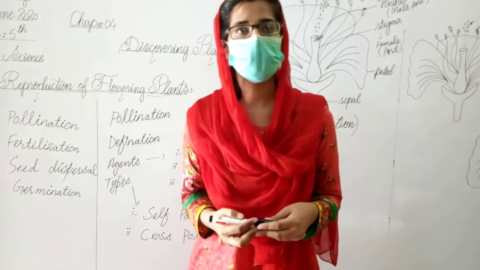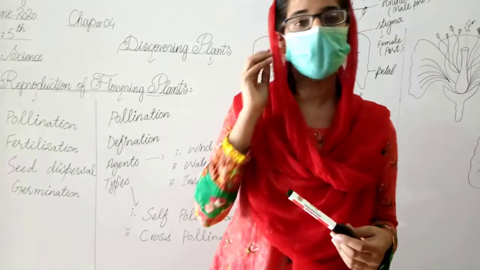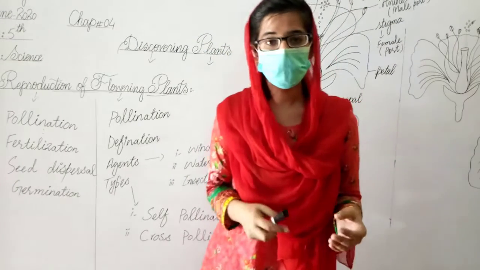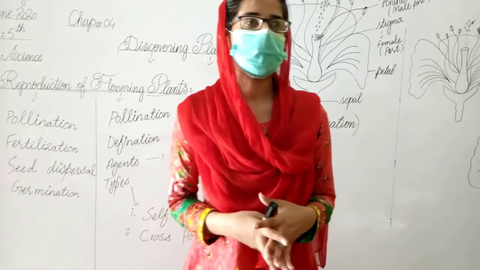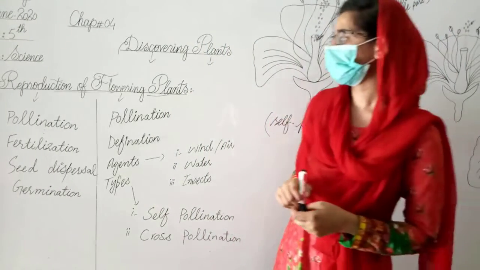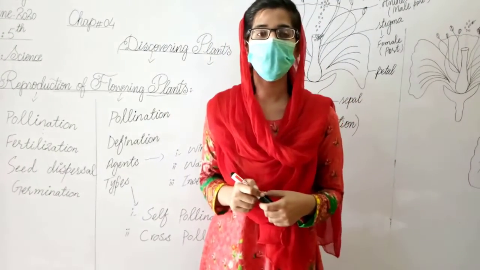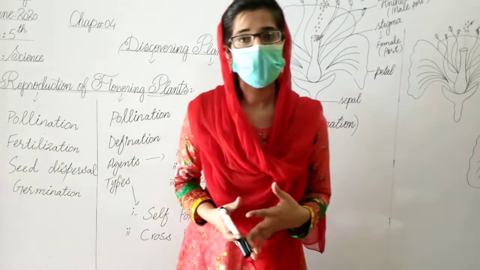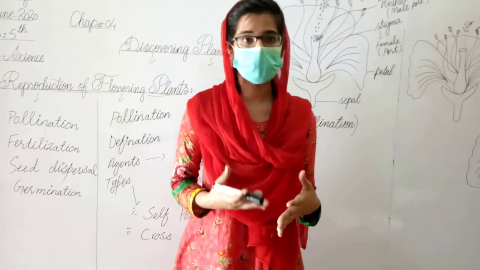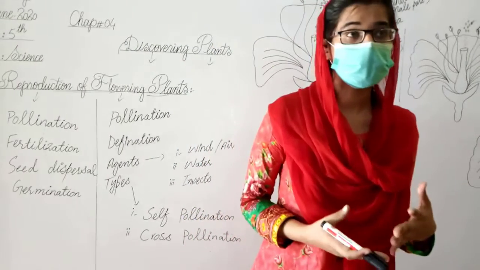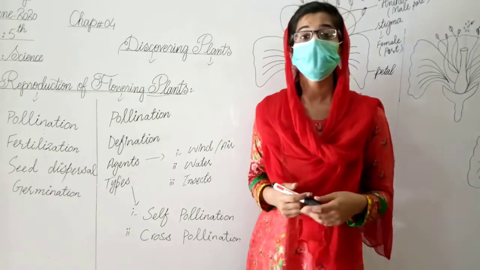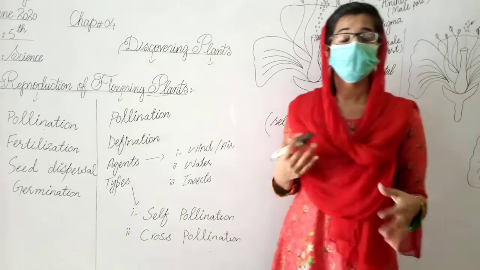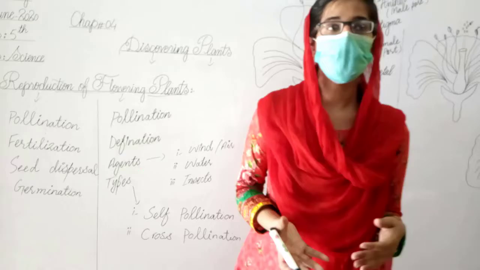Flowering plants have flowers, and they have both male and female parts. The processes involved in reproduction of plants are: the first one is pollination, the next one is fertilization, the third one is seed dispersal, and the last one is germination.